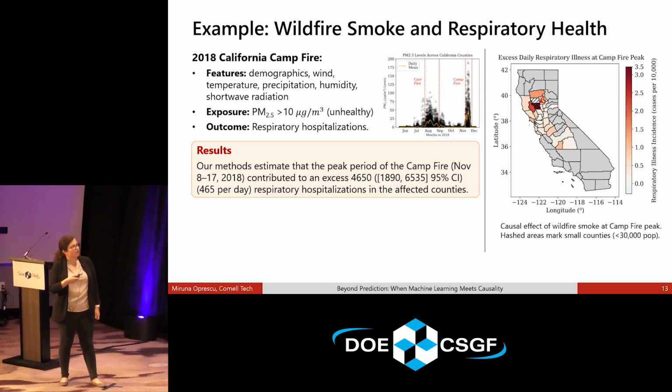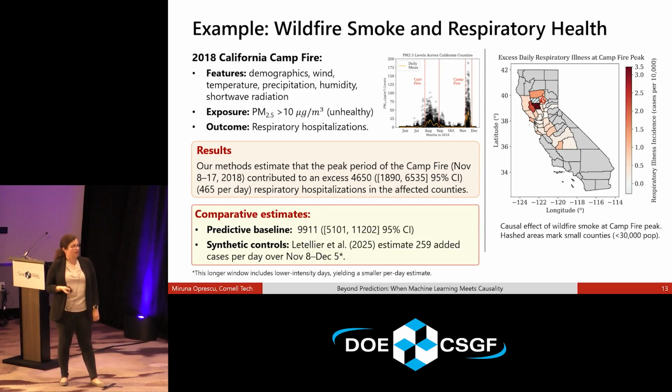Our methods estimate that during these 10 days of the Camp Fire, the second fire, the smoke contributes to an excess of 4,600-ish, so 460 per day, respiratory hospitalizations in the affected counties. That's compared to what would have happened without the fire. To compare, the predictive baselines grossly overestimate this, because the cases were on the rise and things were happening.